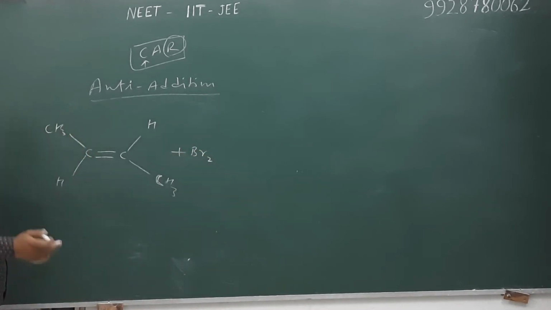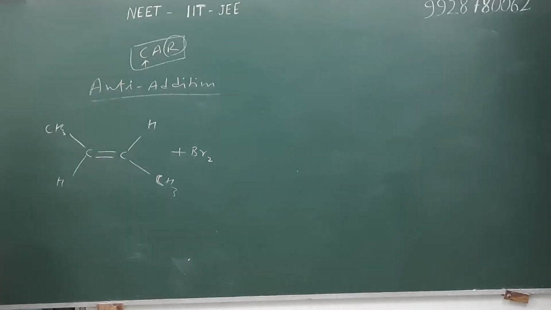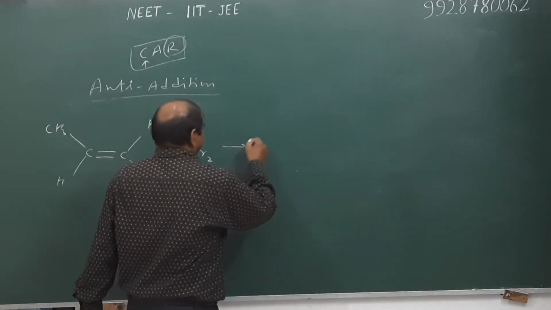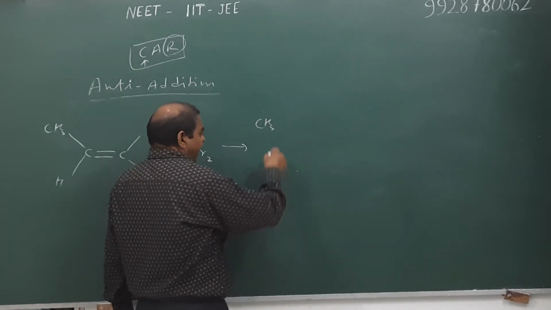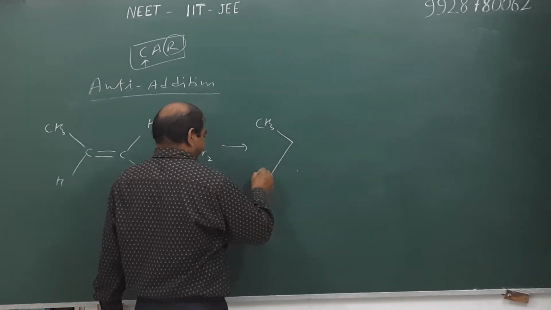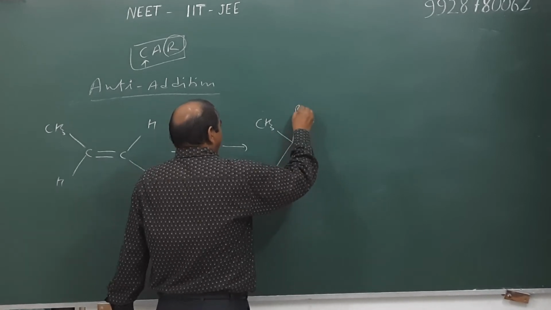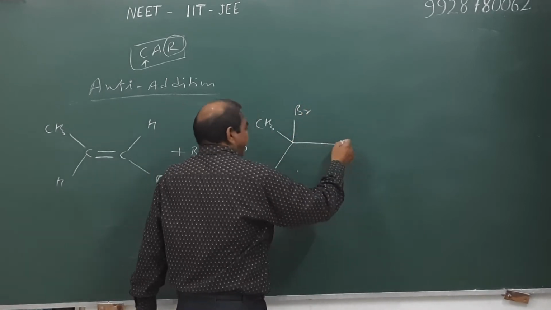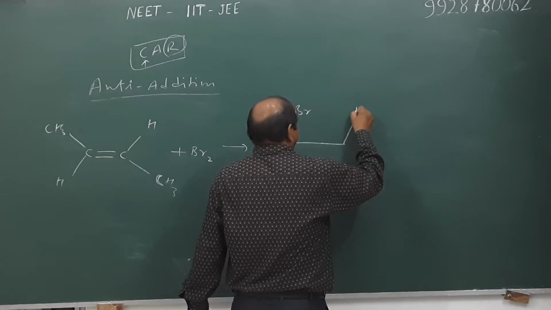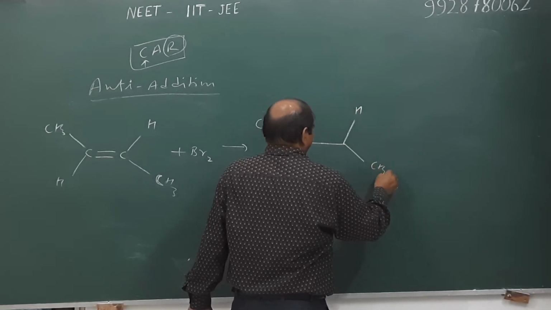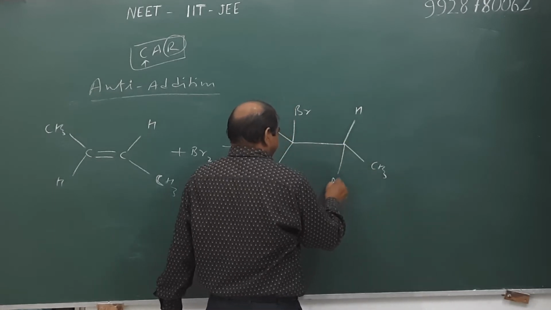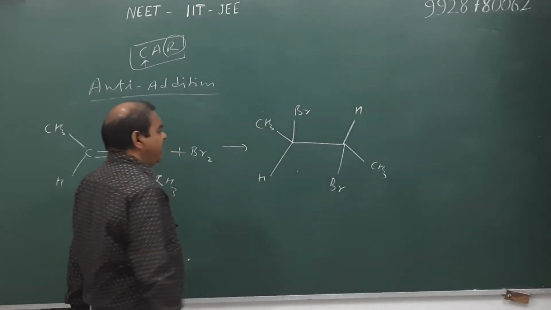Since the intermediate is a cyclic species, with no rearrangement and no classical carbocation, it is typically anti-addition, and the product is also 2,3-dibromobutane in anti form. Suppose this bromine occupies carbon first and in another carbon this bromine is at its position.